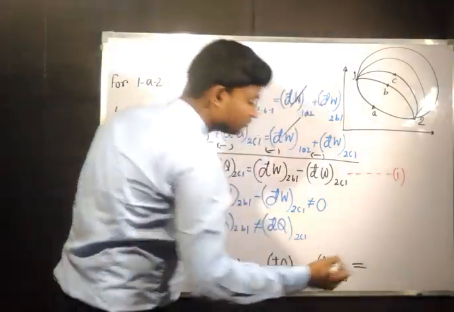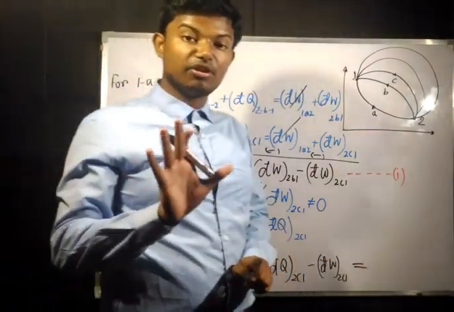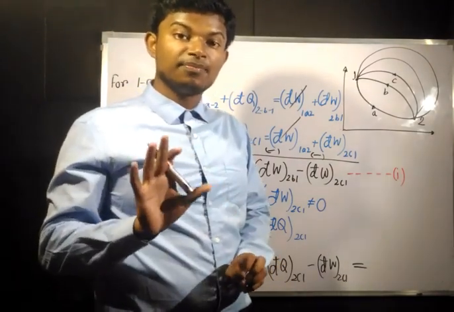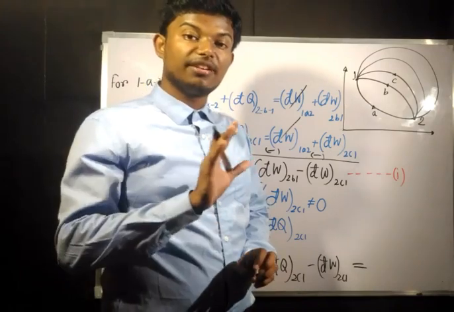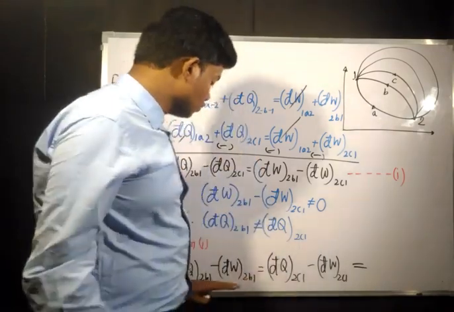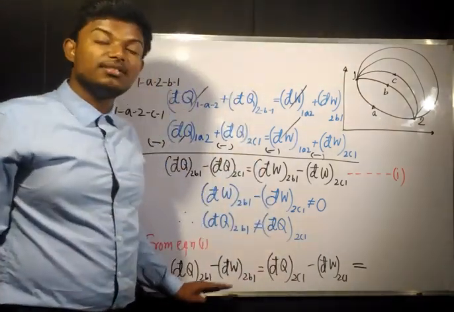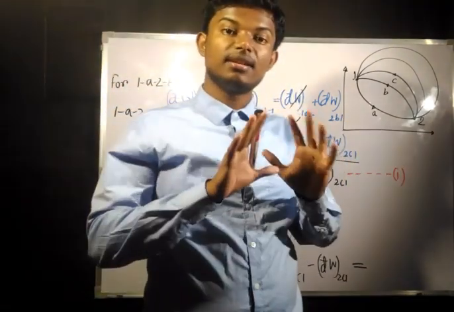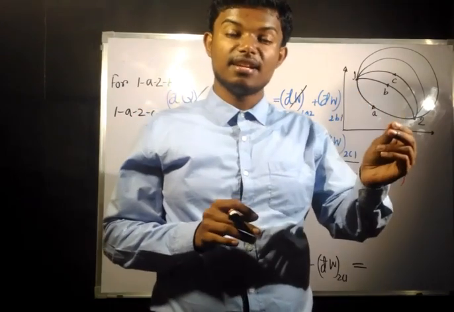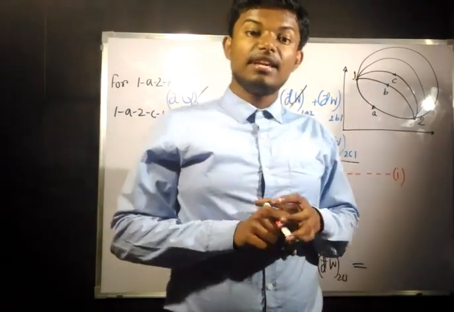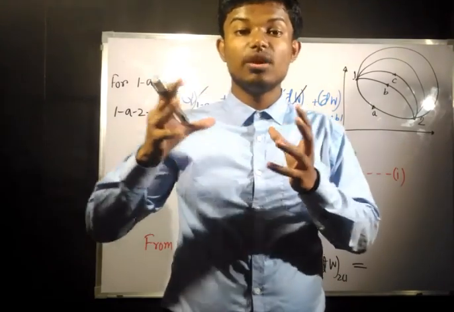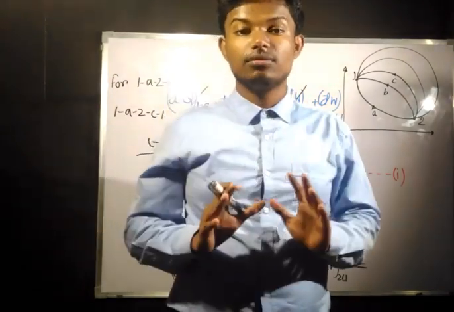And if you remember, for a process, if the final point and initial point are the same but the processes are different, this quantity dQ minus dW is a property. If you remember what we said, whatever the process may be, if the final state and initial state are fixed, a property is going to have a definite value.